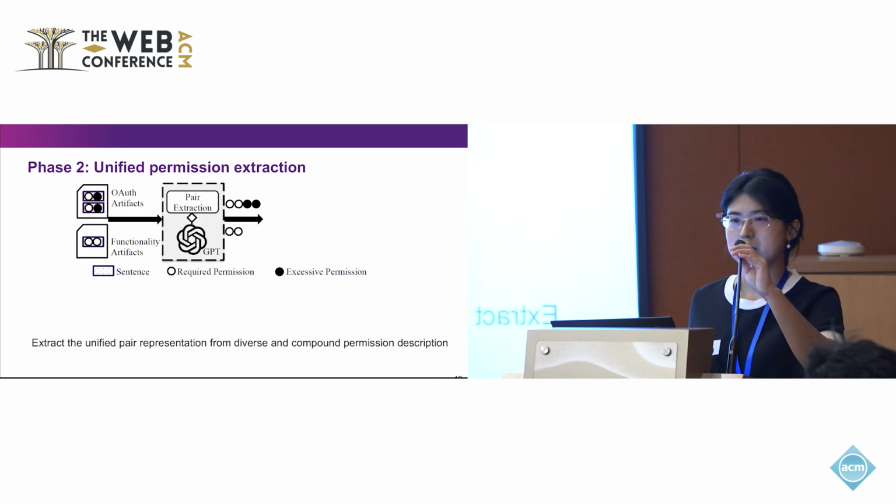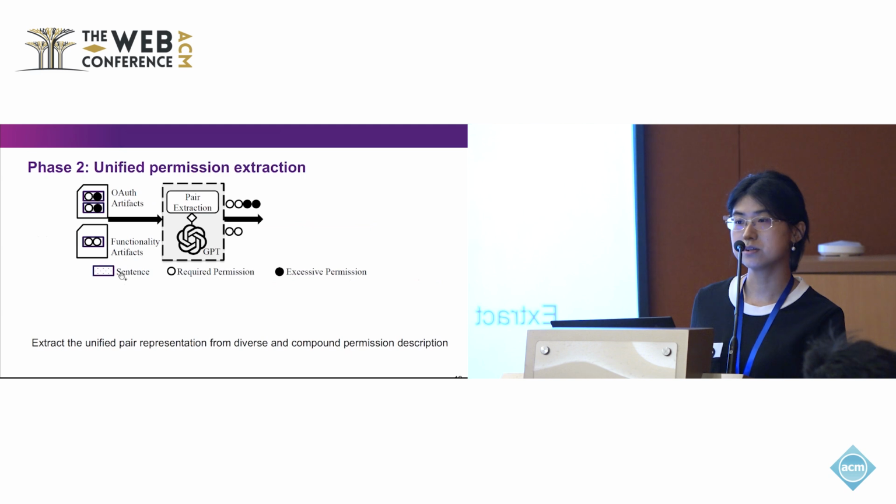For the unified pair extraction, this rectangle represents our permission sentence, and a permission sentence may be composed of a series of permissions. For example, the sentence saying view, delete, or edit your photos and documents is a series of permissions. We do it in a two-step way. First, we separate this complex sentence into some simple sentences. Then we extract the operation and object pairs from these simple sentences.